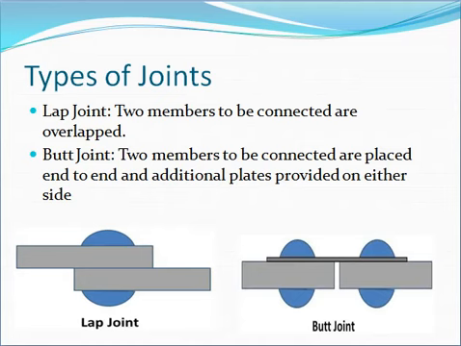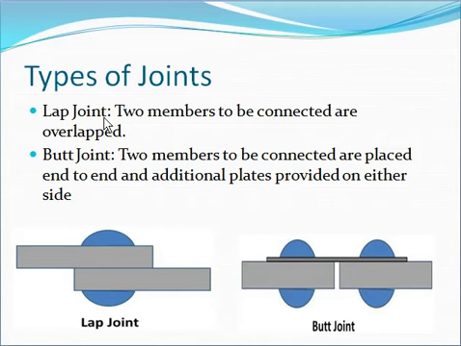Now next is the type of joints. Here in these diagrams you can see that the two members are connected either this way, a lap joint, or this way, a butt joint. We'll discuss first the lap joint.